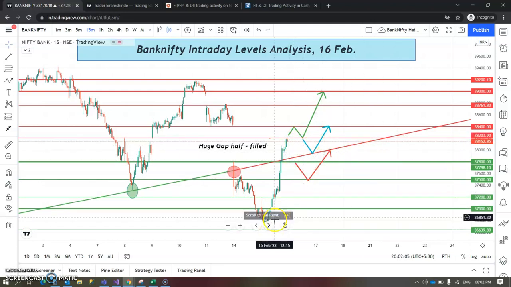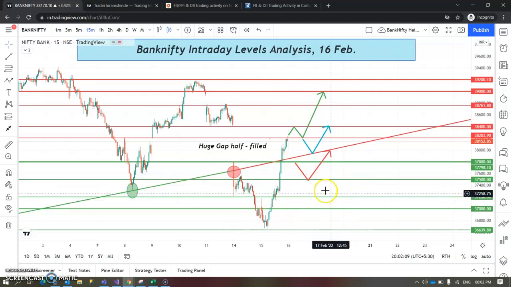Because new fresh positions have been created on the put side. Put writers are there to help the market. So at least the market is not going to go below 37,500. It can trade in these particular levels as well. So these are the three different scenarios I have tried to explain. If the market opens gap up, it may face the resistance, come down, and then bounce back if the rally of short covering continues.